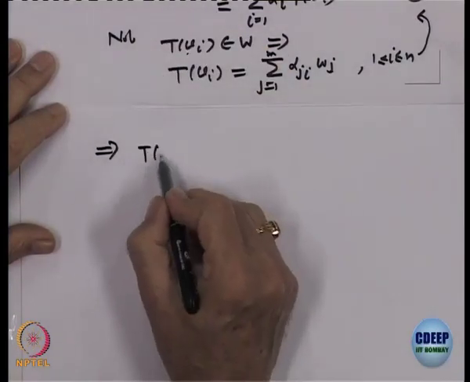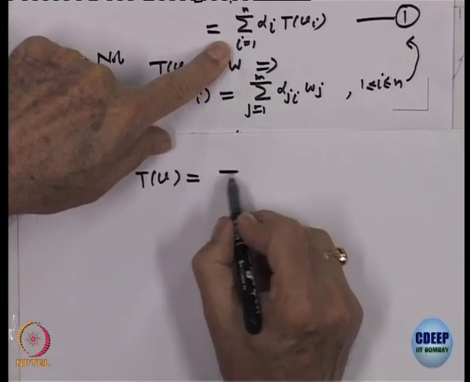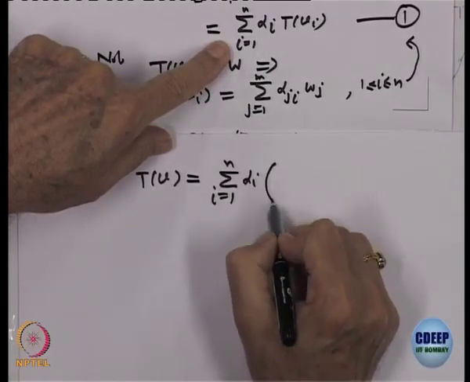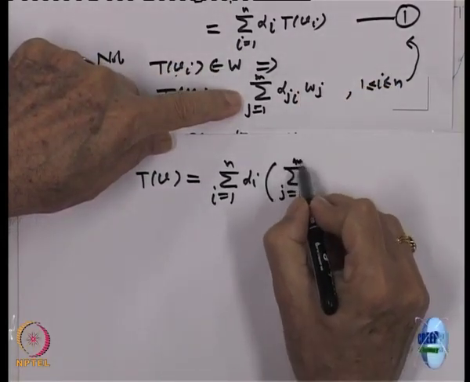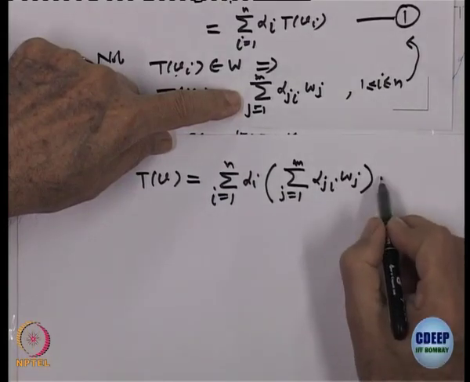So, this implies T of V is equal to, we had sigma i equal to 1 to n alpha i T of V i, that is sigma j equal to 1 to m alpha j i W j.